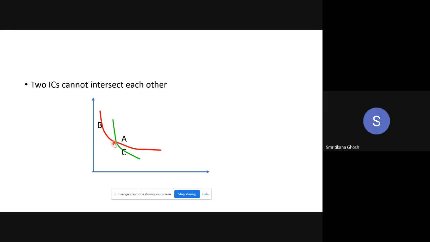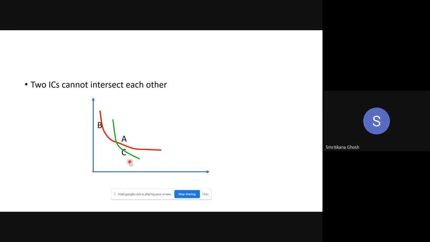Now, A and C, they are on the green indifference curve, so I can say A is indifferent to C. A and C are indifferent because they are on the same indifference curve. So what are we getting? B is indifferent to A is indifferent to C. So by the transitivity property, I can say B is indifferent to C.